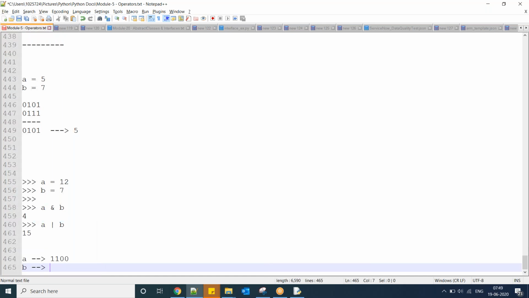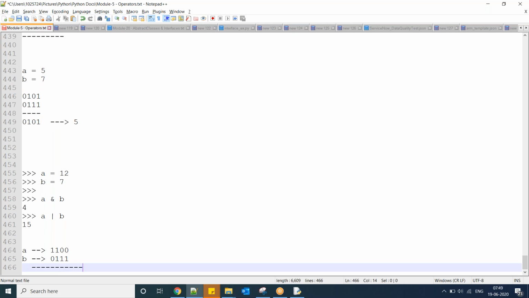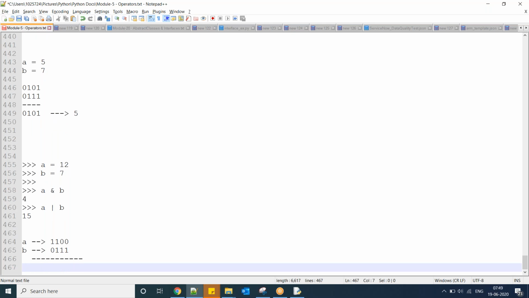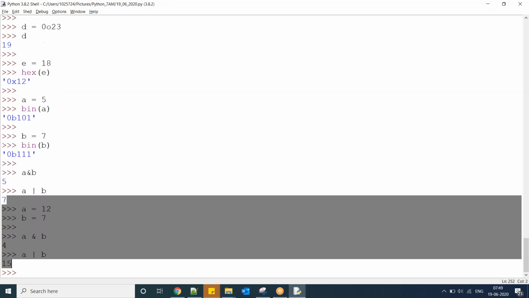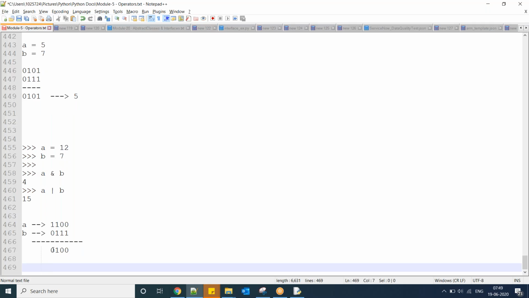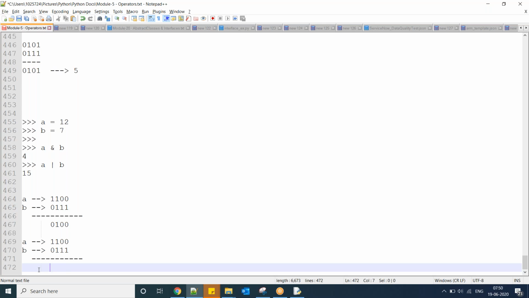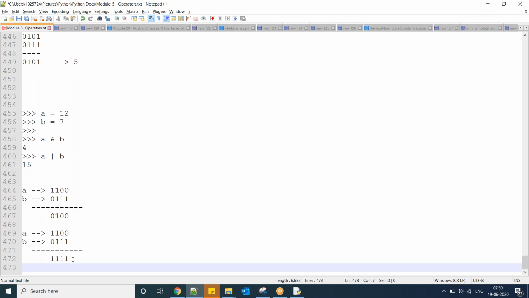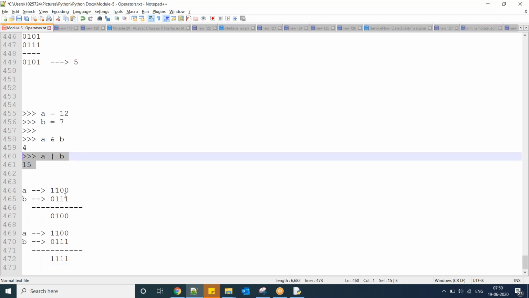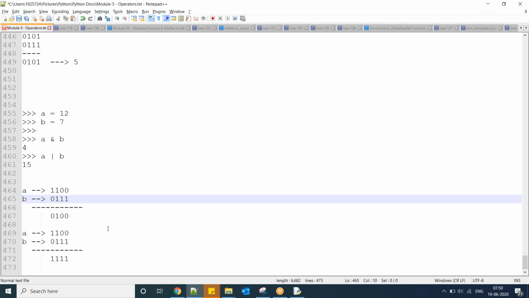B equal to 7 is 0 1 1 1. Now AND means if both are 1, then 1. So 0 1 0 0. That's why here it is a 4 value. Now the same thing if you go for the OR operator: if both are 0, then 0, otherwise true. 8 plus 4 plus 2 plus 1 is 15. Yes, 15. So bitwise AND and bitwise OR.